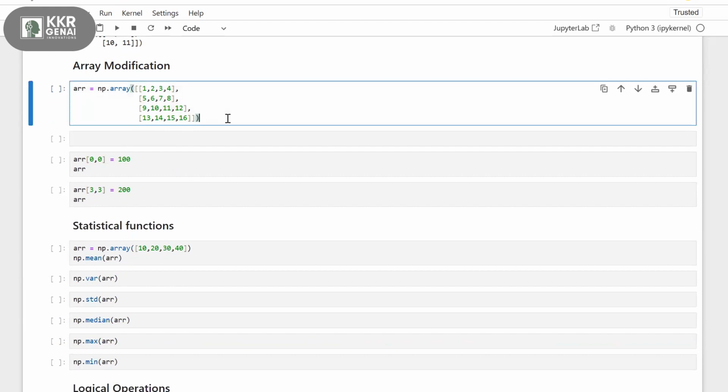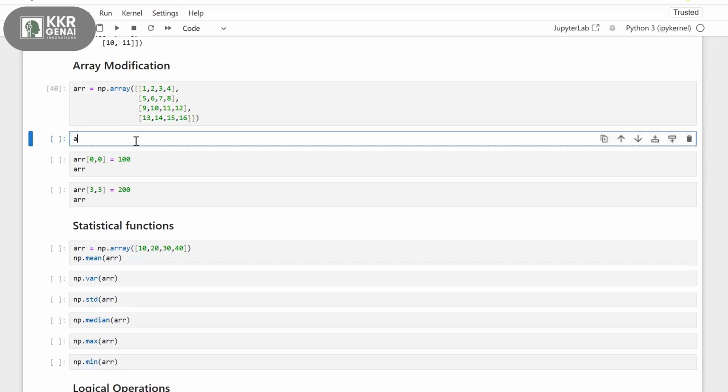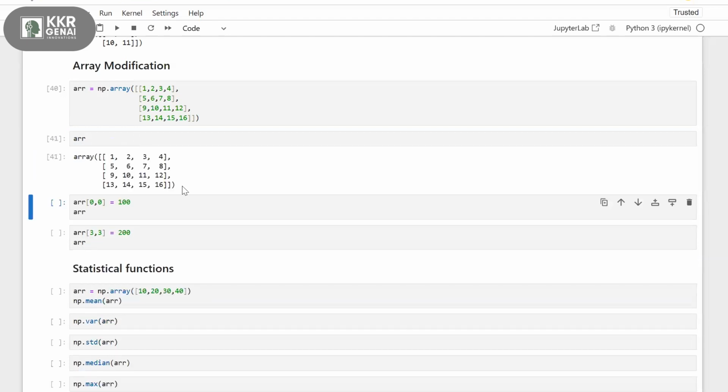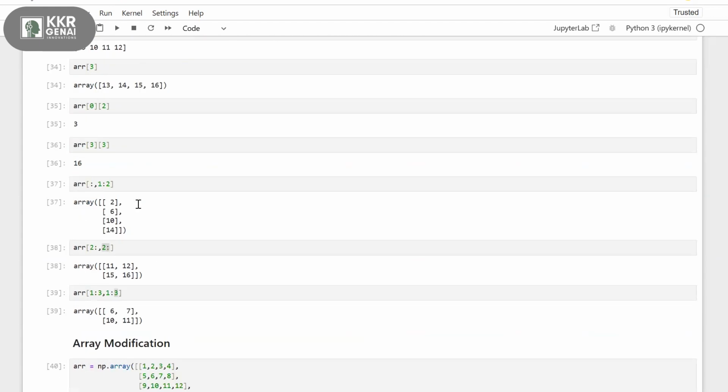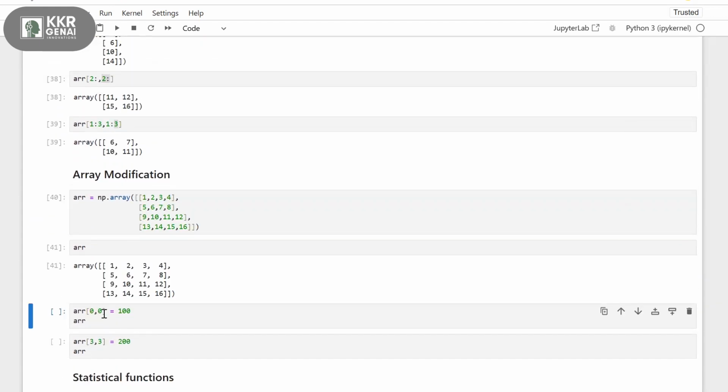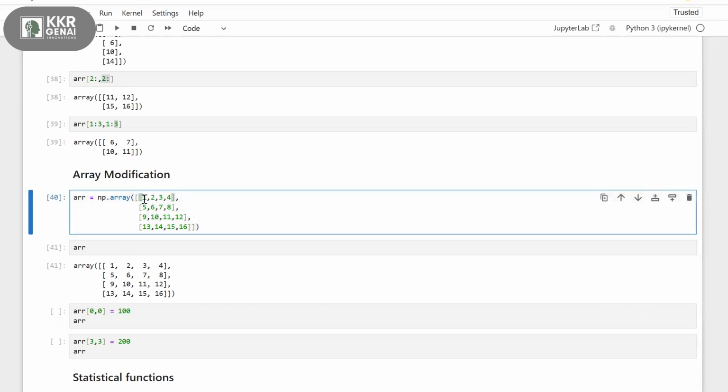So first, I'm creating my array, and this is my two-dimensional array, np.array of 1 to 16. Now here, I'm giving array of 0, comma 0. Before we saw how to access elements in the array, right? Now I'm accessing 0, comma 0, and changing it to 100. This means first row, first column, so my first row is 1, 2, 3, 4 and the first column gives 1.